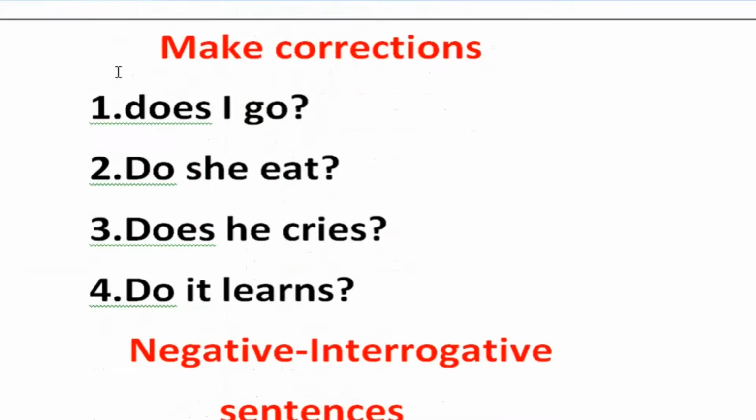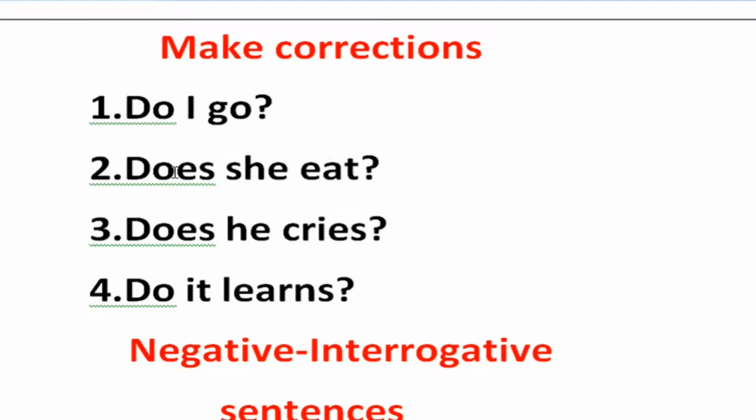Next, let us make corrections. Does I go? It is the wrong sentence. Do I go? It is the right answer. Do she eat? Wrong. Does she eat? It is the right answer. Does she cries?